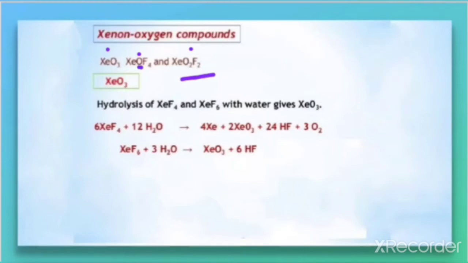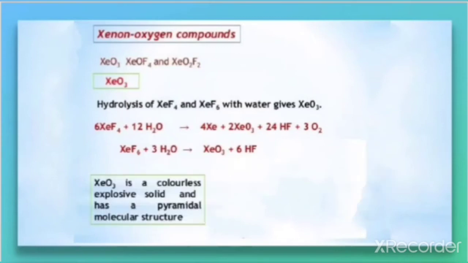The hydrolysis of XeF4 and XeF6 with water gives rise to XeO3. So this is the preparation of XeO3: XeF4 with water gives rise to XeO3, HF and O2. XeF6 with water gives rise to XeO3 and HF. So by this method we can prepare XeO3 from XeF4 and XeF6 by hydrolysis with water.